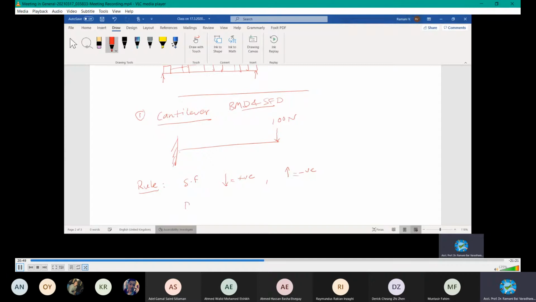In the bending moment case, you already know hogging and sagging, right? Sagging is like this, a cup shape, a deep pool. This is hogging. This is sagging, meaning in English terms. Sorry, I'm writing wrong.